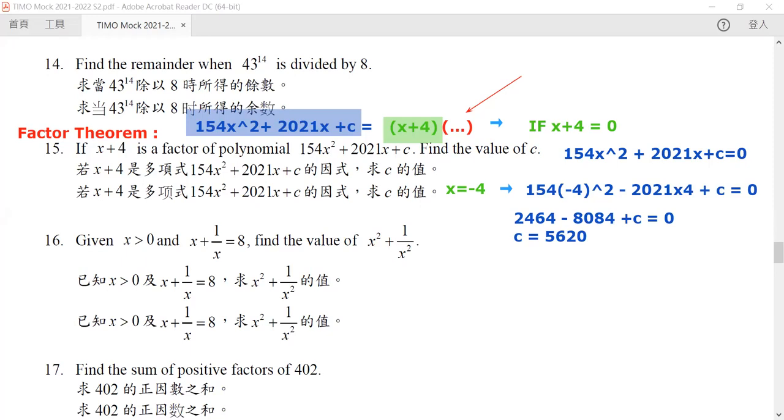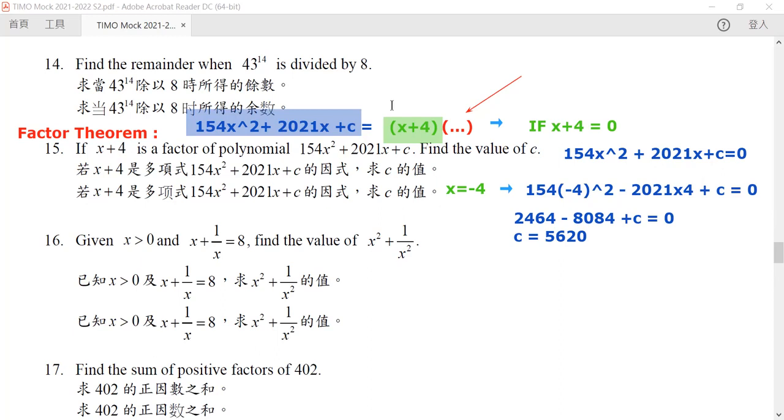Or if you would like to find it out by solving the factor, you can try to divide our whole equation by x plus 4, and then you find out the red part of the equation, and then it will be okay. All right, so this is question 15. So now let's just go to question 16.